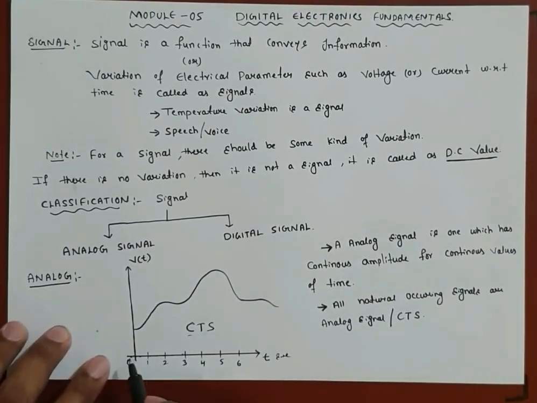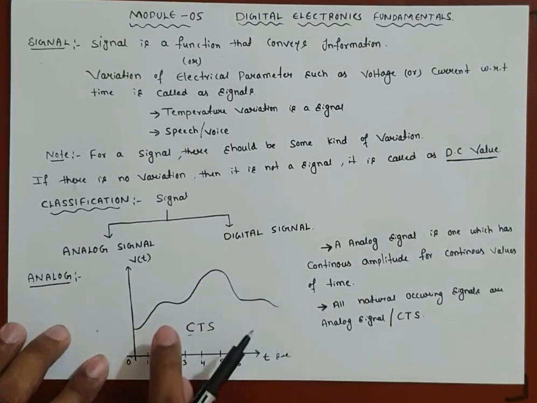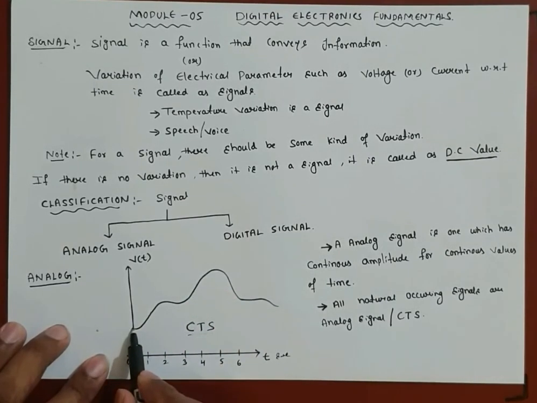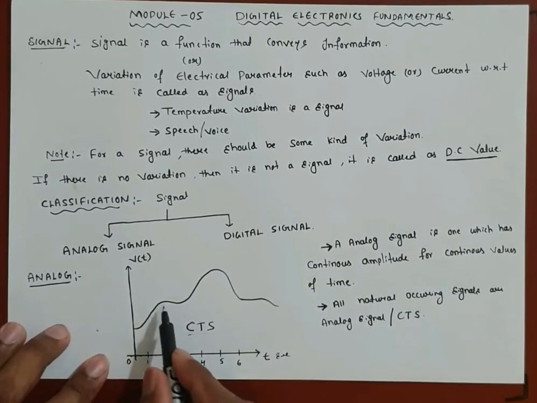Now if you observe, for each and every value of time there is a continuous amplitude. It means there is no gap for the amplitude here. For 0 second we have the value, at 0.1 second we have the value, at 0.2 second we have the value, 1 second we have the value, 2 second we have the value.